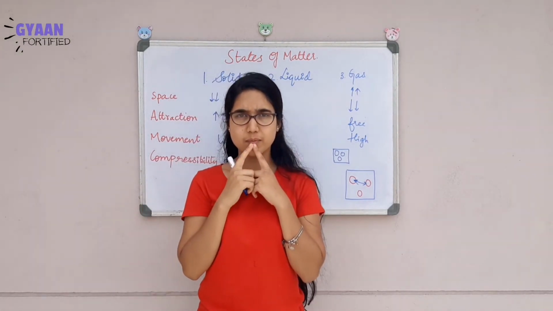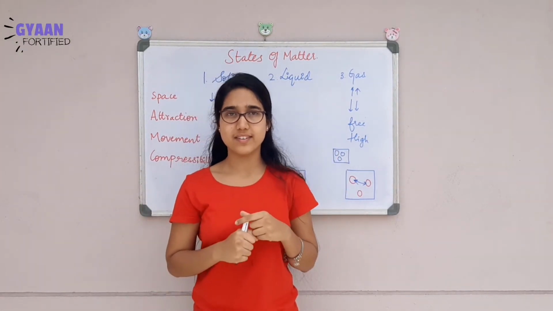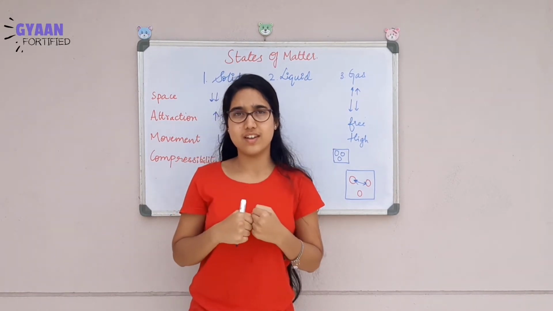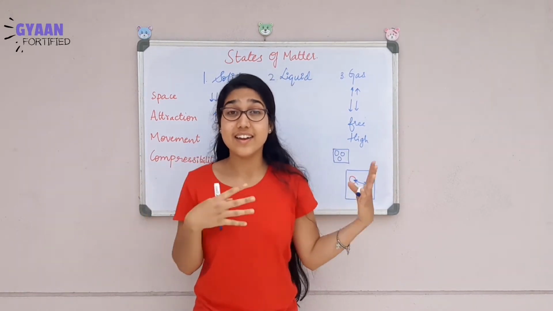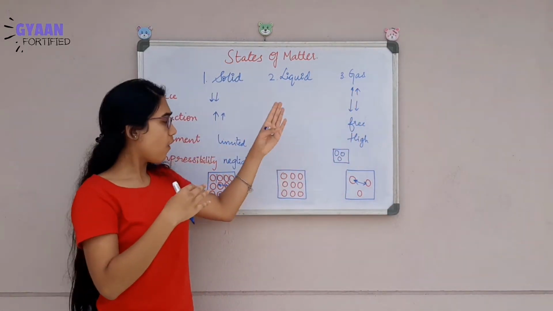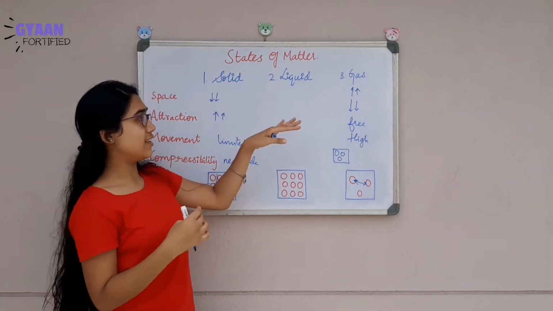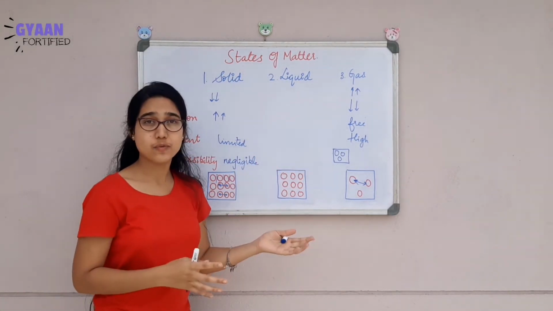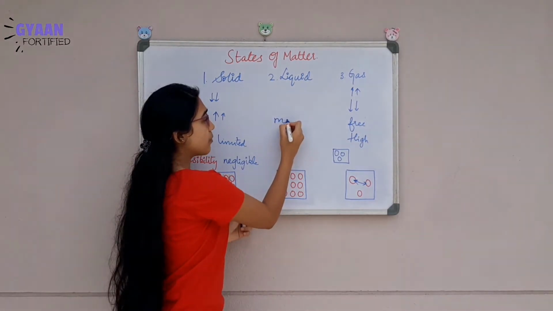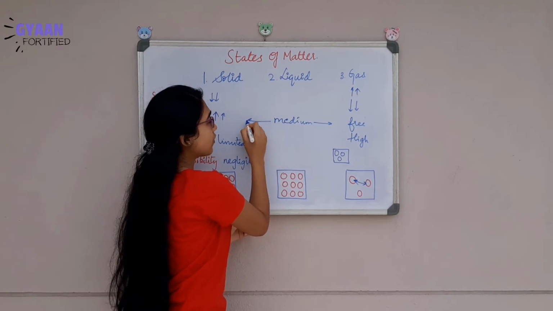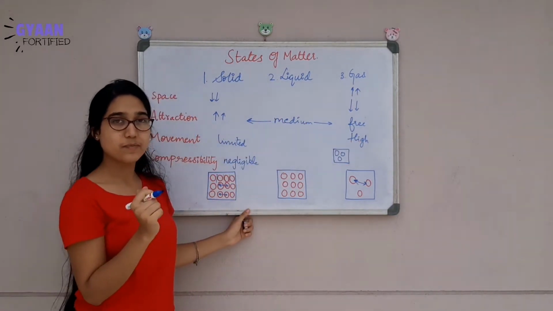You may be thinking, we have skipped the liquids part. No, liquids are like dhobi ka kutta. Na ghar ka, na ghat ka. So they lie between the two extremes. All the characteristics you take, either it is the space or movement, compressibility, attractive forces, all of them are medium, means they lie between the two extremes.